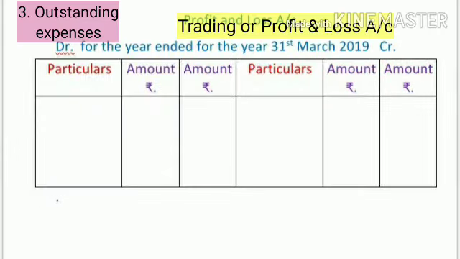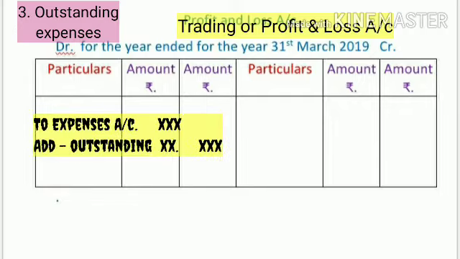Now we see adjustment number third, outstanding expenses. Outstanding expenses refer to those expenses which have been incurred but not paid during the year. It is known as unpaid or outstanding expenses. We see the two effects of this adjustment.